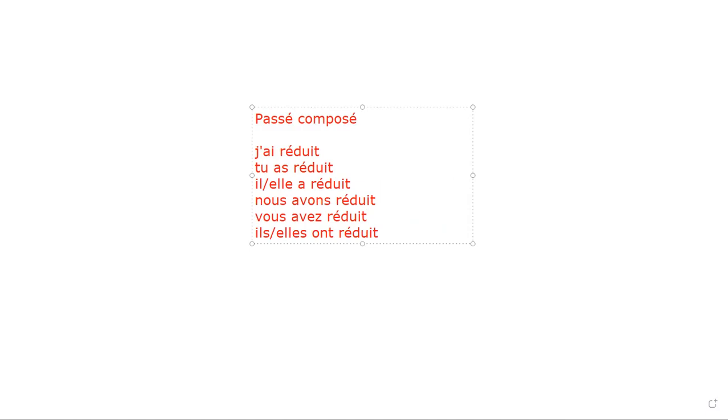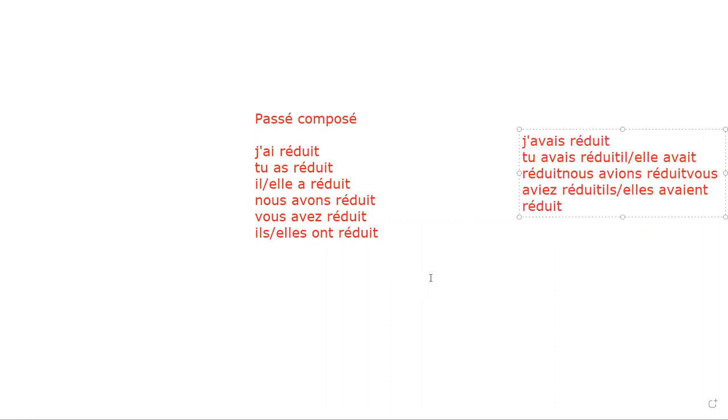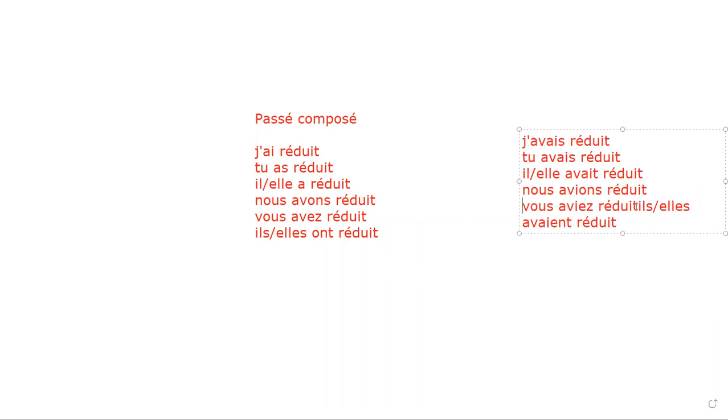All of you, is it clear to you? Yes, sir. If I say I have reduced, that is plus-que-parfait. C'est clair? So what is that? Tell me, Jaskaran. J'avais. Exactement. J'avais détruit. C'est clair? So here, j'avais détruit, tu avais détruit, il avait détruit, nous avions détruit, vous aviez détruit, and elles avaient détruit. C'est clair? Is it clear to you, team?